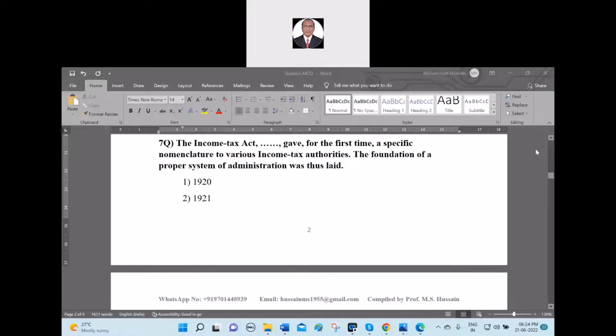Next question, seventh question. The income tax act of dash gave for the first time a specific nomenclature to various income tax authorities. The foundation of a proper system of administration was laid. Which year's Income Tax Act gave such a thing?